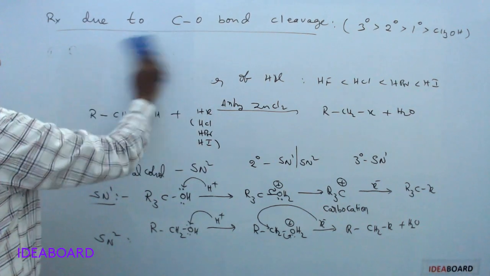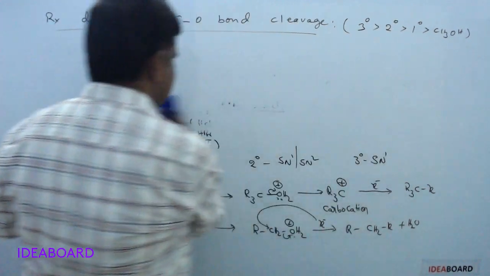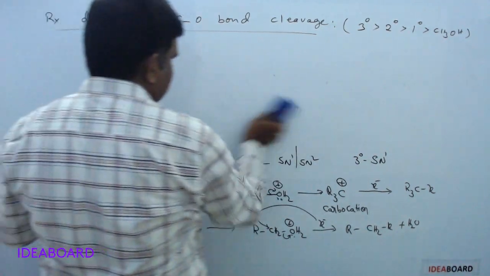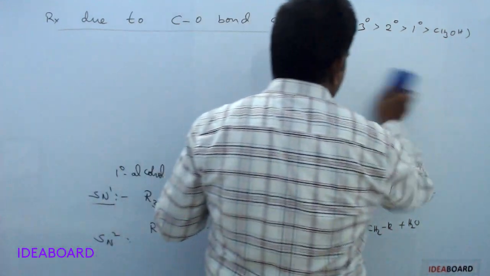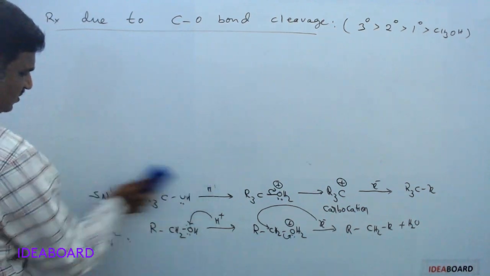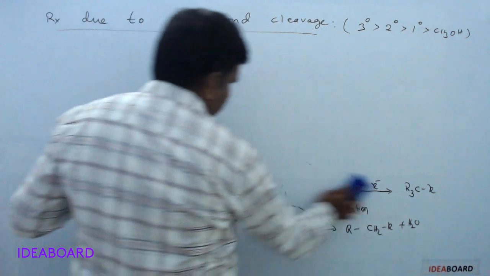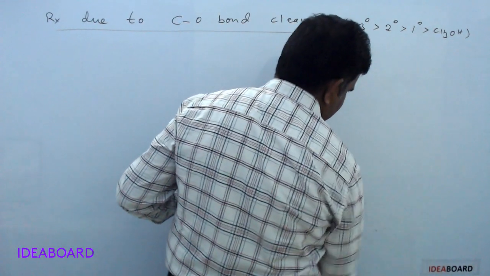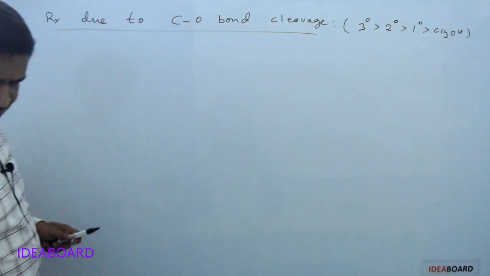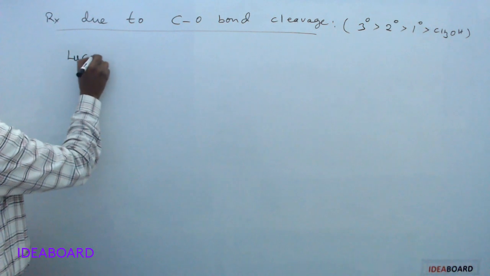In this reaction, we are taking hydrogen halide along with anhydrous zinc chloride, which is called the Lucas reagent. So this reaction is also used as an identification test of alcohols. Here, alcohols react with Lucas reagent and give different precipitates. For example, this is called the Lucas test.